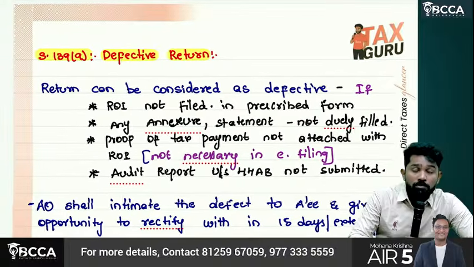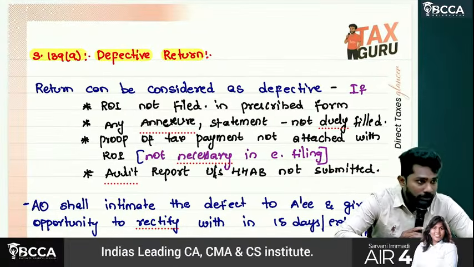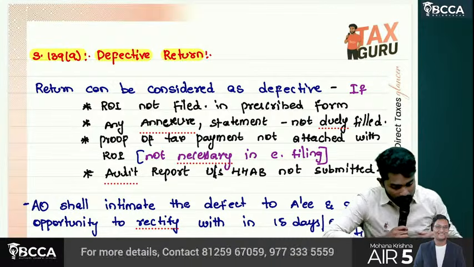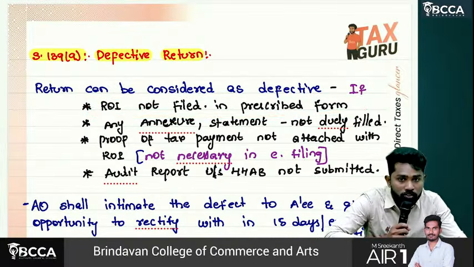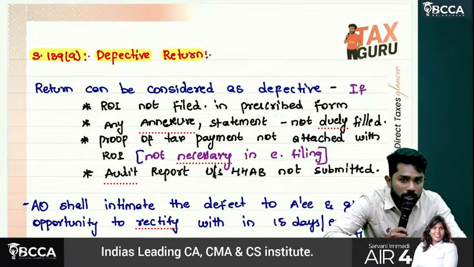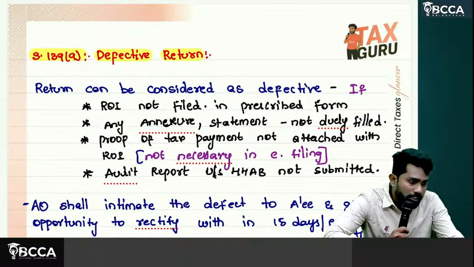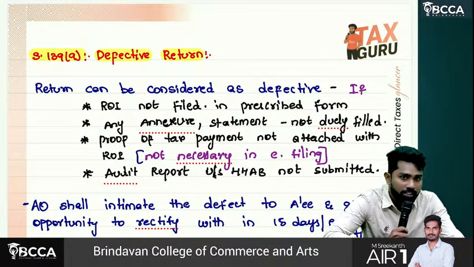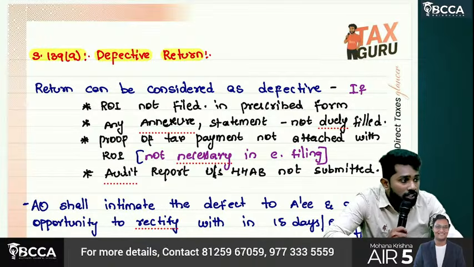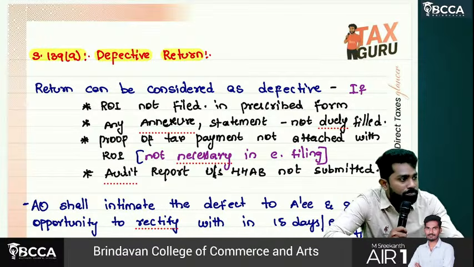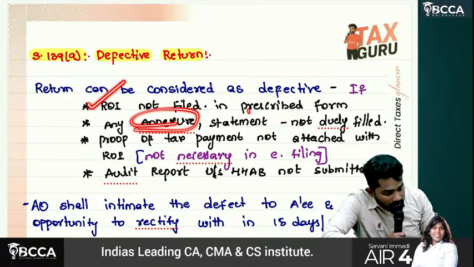Revised return. Okay. Then defective return. Sir, when can we call it a defective return? A return has been filed, and in the return there are some defects. What are those defects? Return not filed in the prescribed form. Sir, what are prescribed forms? Depending on his income, there are ITR 1, ITR 2, ITR 3, ITR 4, ITR 5, ITR 6, ITR 7, like that, so many ITRs. But he has chosen a wrong ITR and filed. Then it is called a defective return.